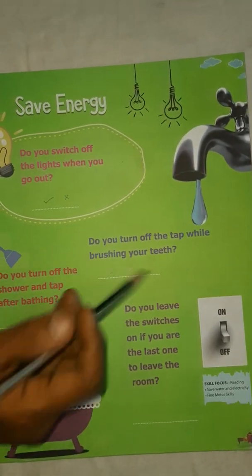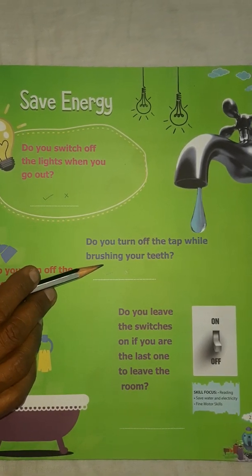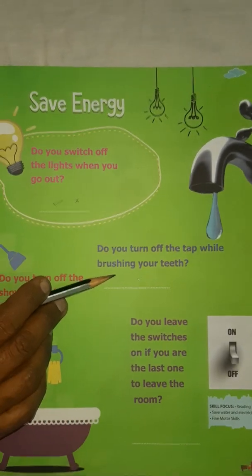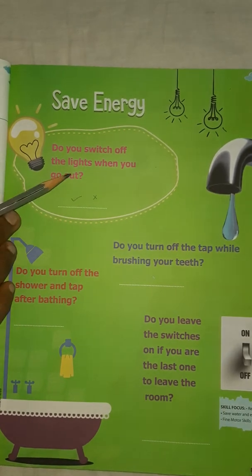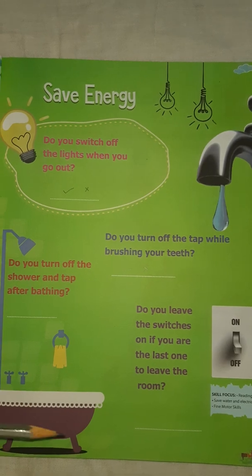Okay, so what did you learn here, children? While brushing the teeth, we should not keep the tap open. We should close the tap and after brushing the teeth only we should open the tap and clean our teeth. Okay children, and while leaving the room or the house we should switch off the bulb. Now going to the third one.